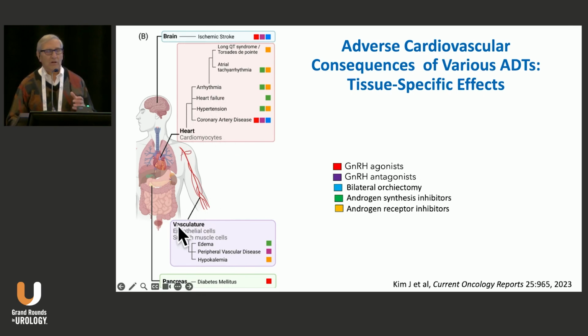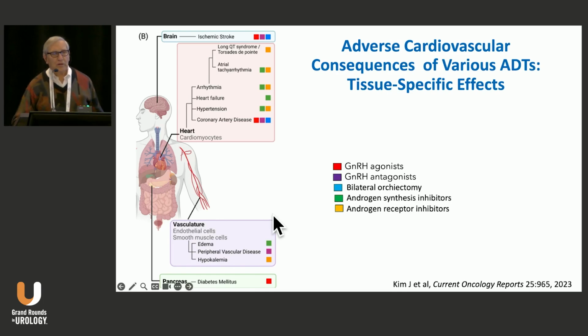And you can see all of these drugs, some of them play a role in many of these outcomes, and some play less of a role in others, and some no role in others. So I think this is a list you don't have to know so much about, but I'm going to end this talk with an idea how we might better approach this.